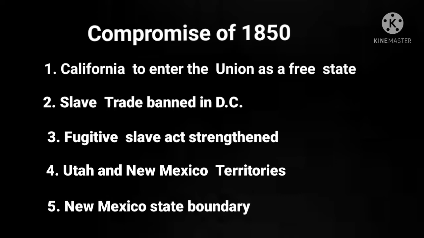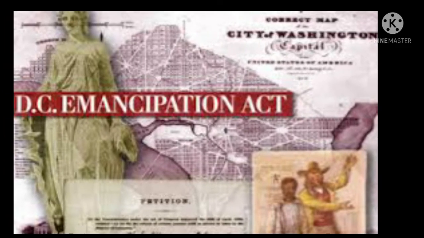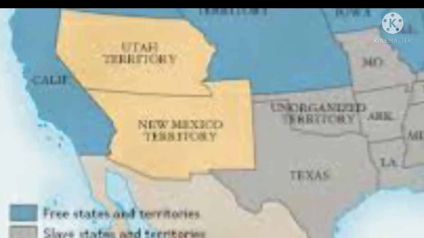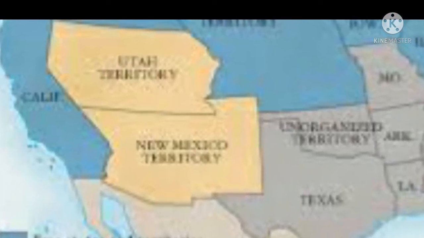And also the boundary between Texas, which had been a heated debate as well, and New Mexico was decided. So overall in this compromise there was a bit for the north and something for the south as well. Basically Texas was reduced in size, the boundary between the state of Texas and New Mexico territory was set, and the federal government agreed to pay Texas a sum of $15 million for its New Mexico territory. Texas basically ceded over 500,000 square miles of territory in total to the federal government.